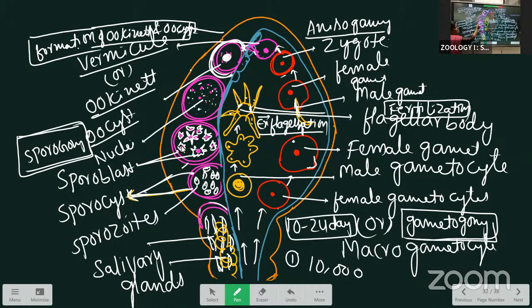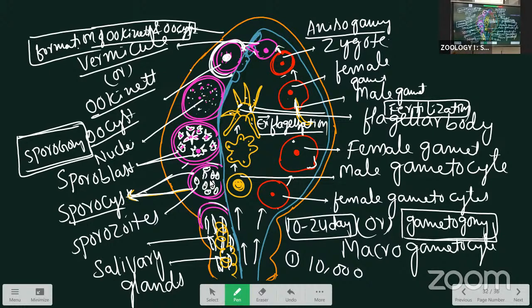Again, they undergo division, and each nucleus takes a cytoplasmic bit and forms a number of sporozoites, which we call the sporocyst. The cyst containing sporozoites we call a sporocyst. When they are well developed, they burst and release a number of sporozoites.